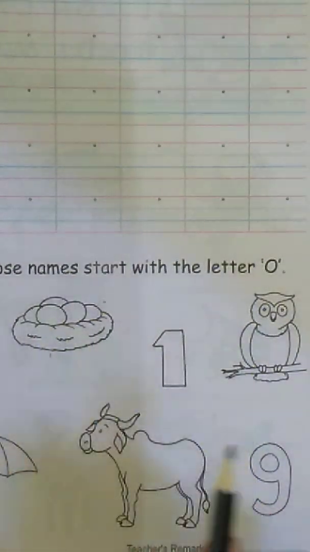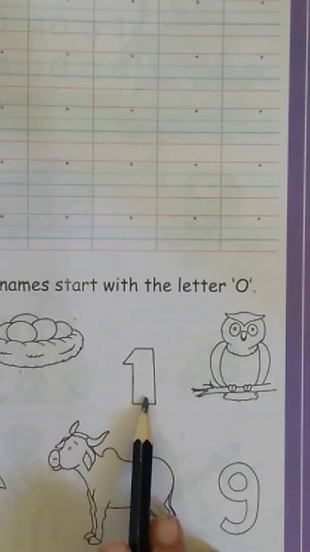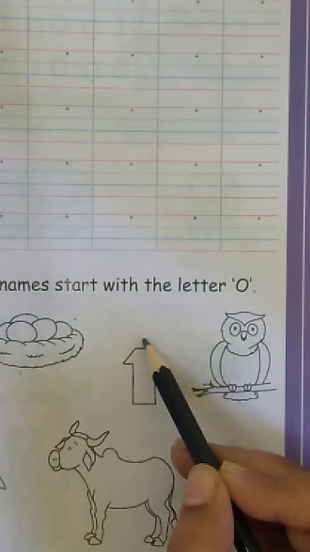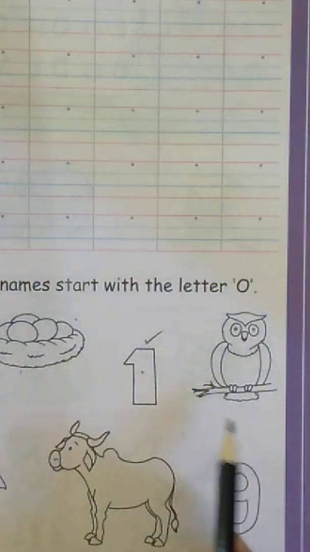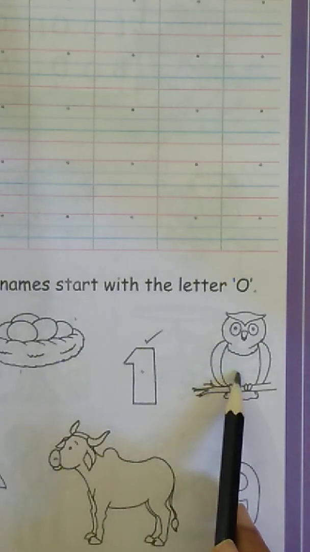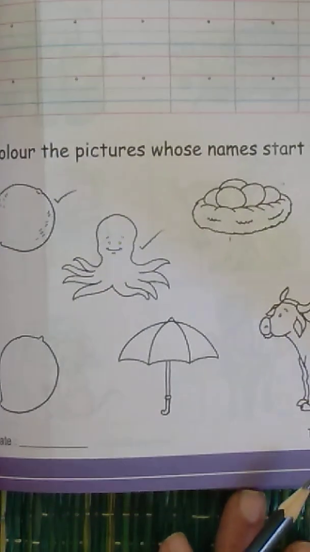Don't color. Now what is there in this picture? The number 1. The spelling of 1 also has O in it. It starts with O. So you can color this picture. Now which bird is this? Yes, it's an owl. Owl also starts with the letter O. So you will color this picture also. Now let's move to the next line.